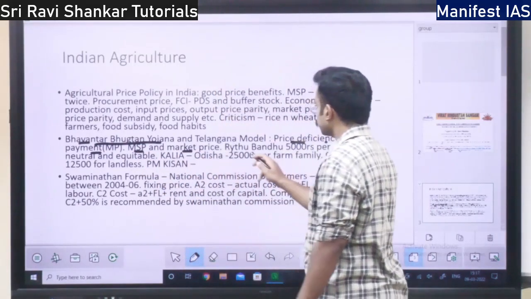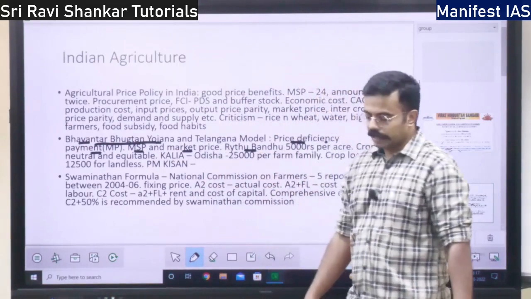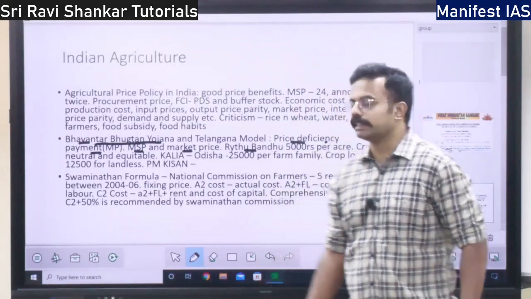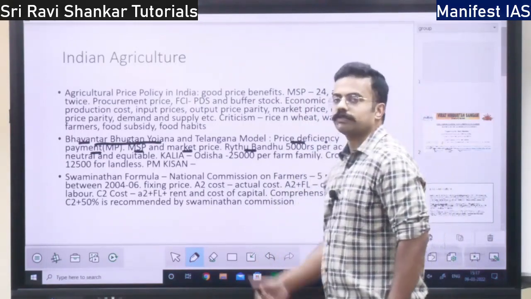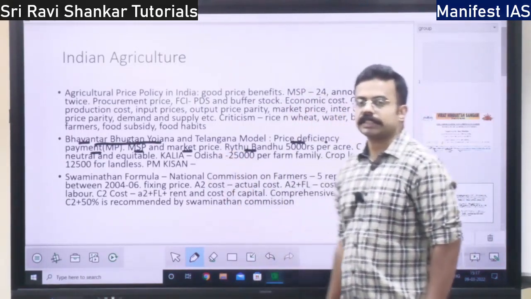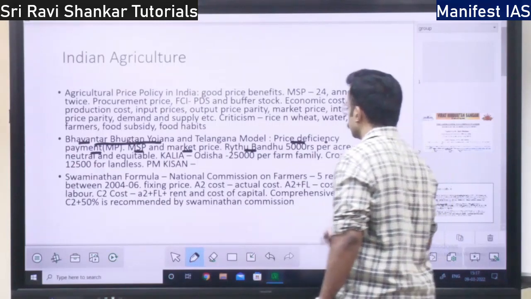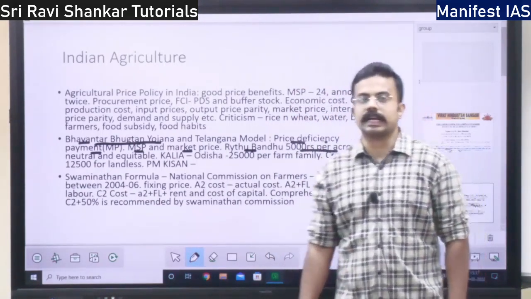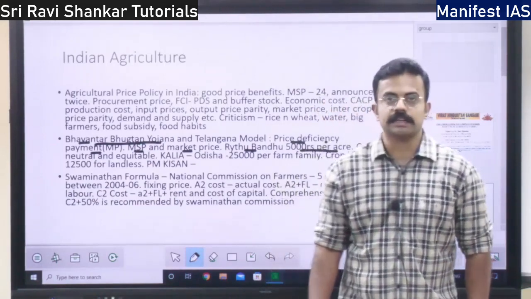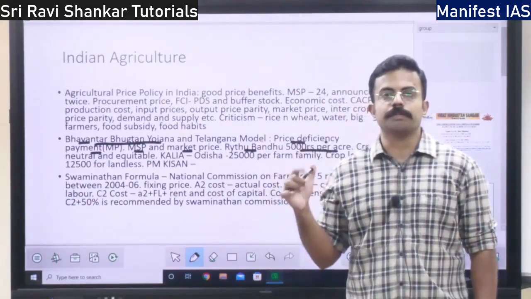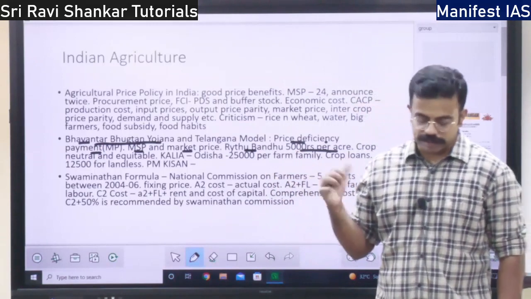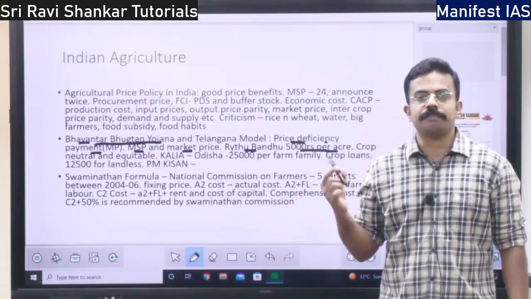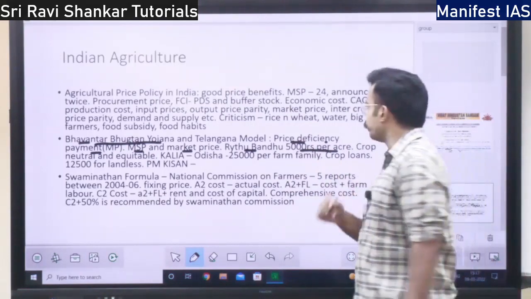Then you have the Raitu Bandhu scheme. It is called the Telangana model, practiced in the state of Telangana. What is the Raitu Bandhu scheme? Every farmer will get 5,000 rupees per acre, in order to improve agriculture, as market support.